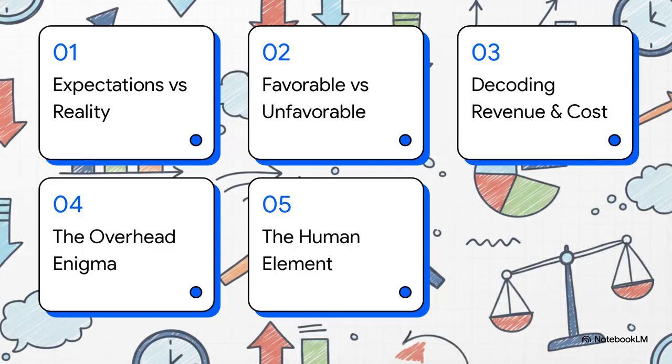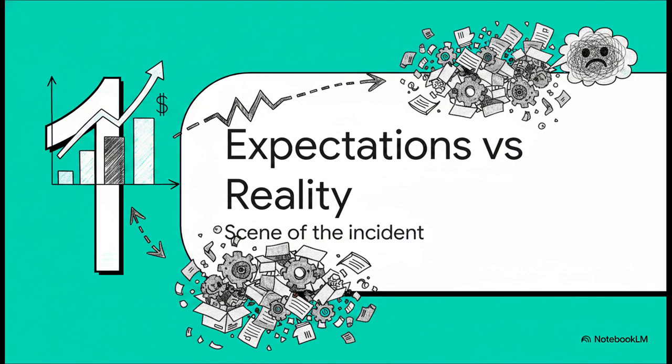Okay, let's dive into this. Here is our clear roadmap for decoding the mysteries of budgeting today. 1. Expectations versus reality. 2. Favorable or unfavorable. 3. Decoding revenue and costs. 4. The overhead enigma. And 5. The human element. Let's start with Section 1, Expectations versus Reality.